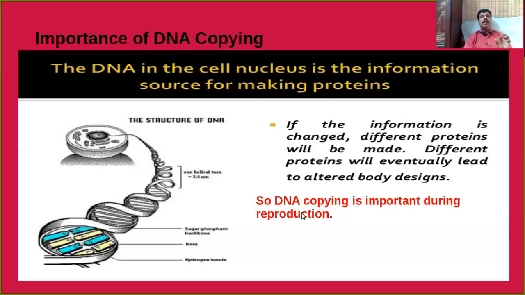So the DNA copying is very important during reproduction. That should be perfectly accurate. If any change occurs in the DNA copying process, what happens? That should alter the protein molecule. And as a result, different proteins will be produced that eventually lead to altered body designs. Do you follow me? That means the characters should be changed accordingly.